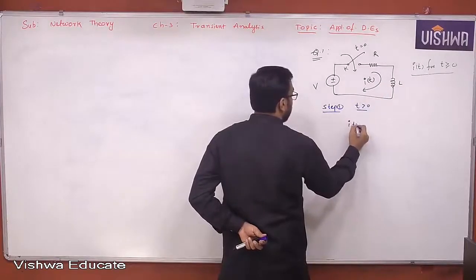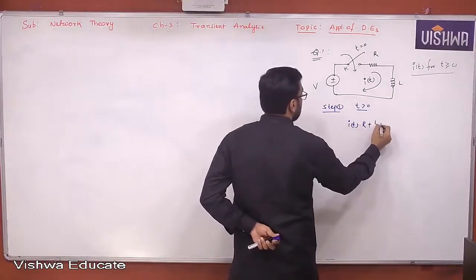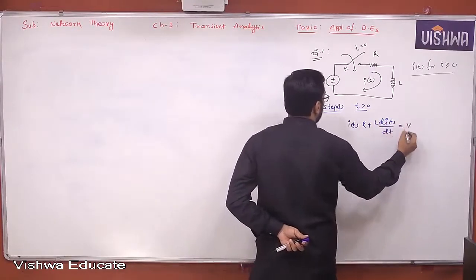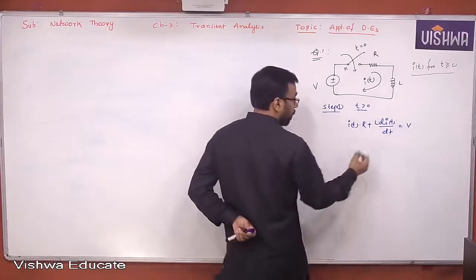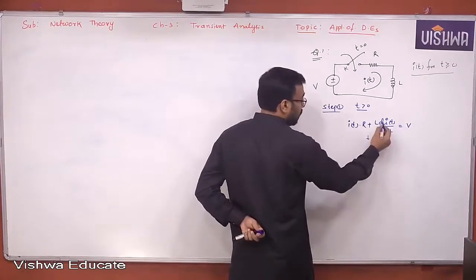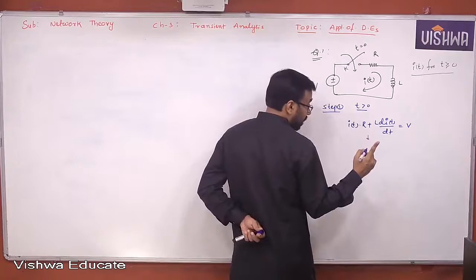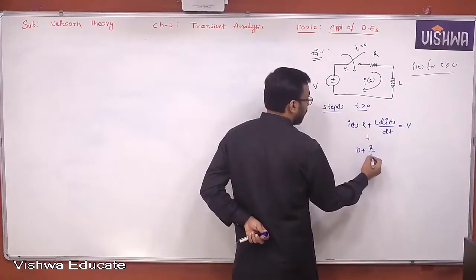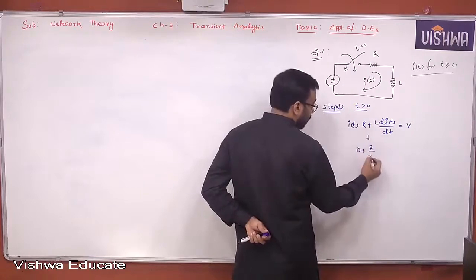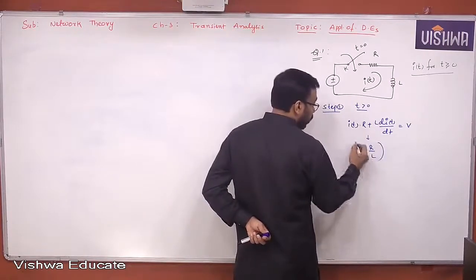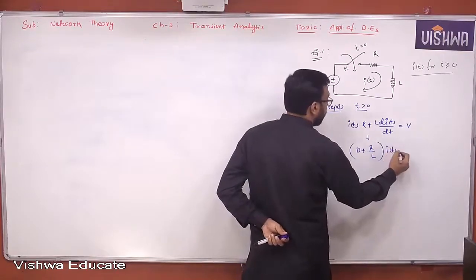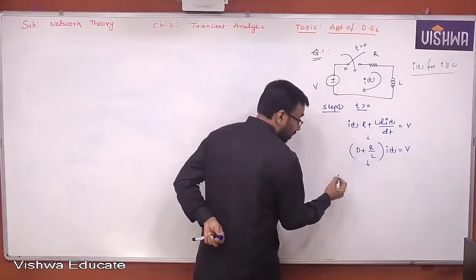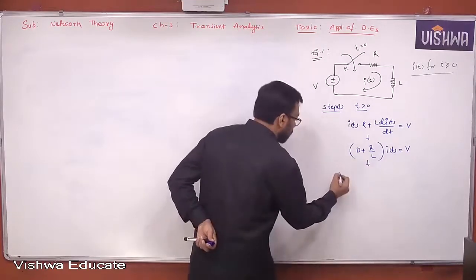So I of t into R plus L dI of t by dt is equal to V. Can I write d by dt as capital D? Yes or no, all of you? So D plus R by L, the L can be taken to this side, into I of t is equal to V by L. From this, you can find the complementary function, but we are calling it the transient response.